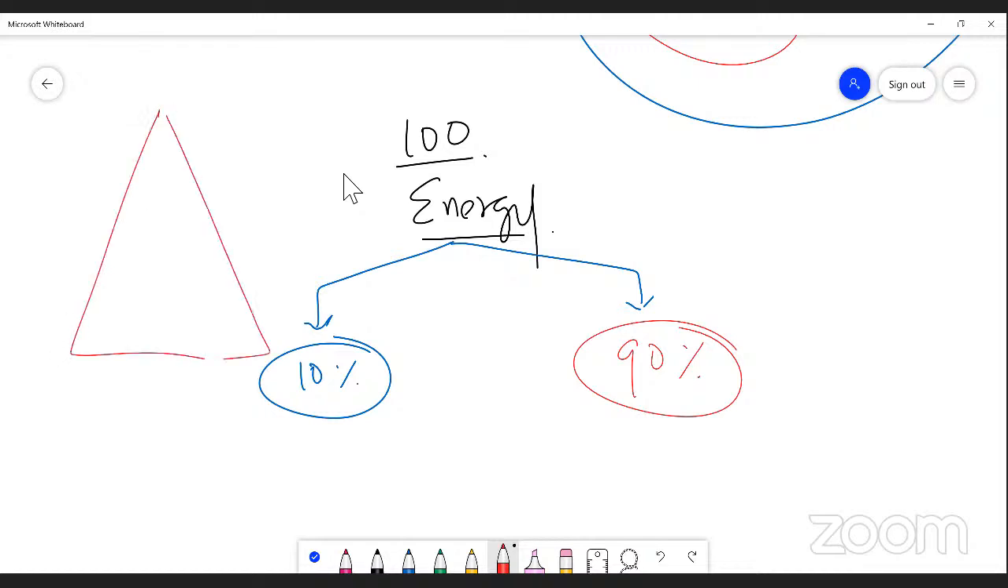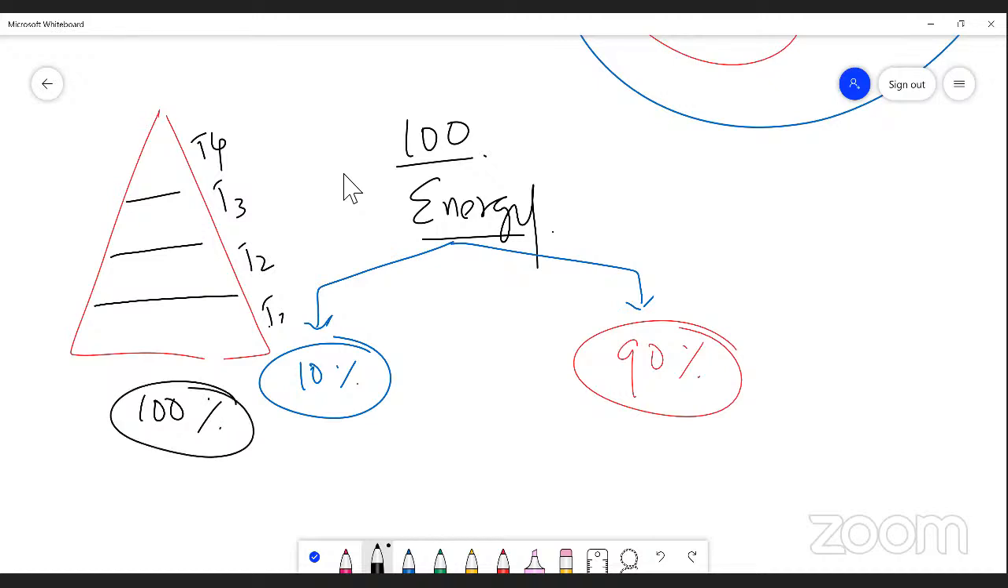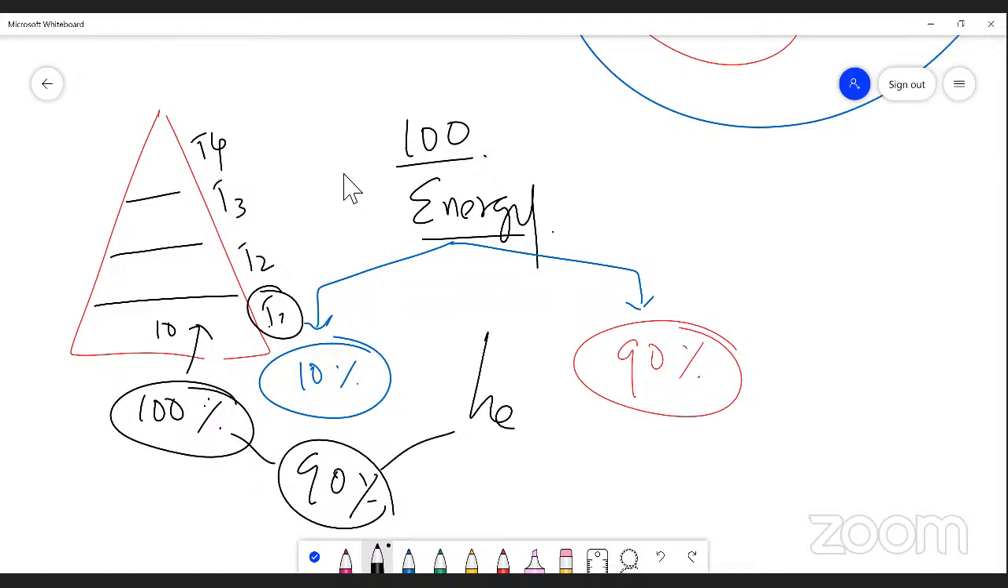Just imagine this is a trophic level which you can classify as T1, T2, T3, T4. The first level is T1, the second level is T2, the third level is T3 and the fourth one is T4. Here, when 100% of energy is given to the bottom of the trophic structure, level 1, only 10% is utilized by the organisms found in trophic level 1. And the remaining 90% of energy is lost in the form of heat or dissipated, right? So this is a universal truth of thermodynamics law 2, right?